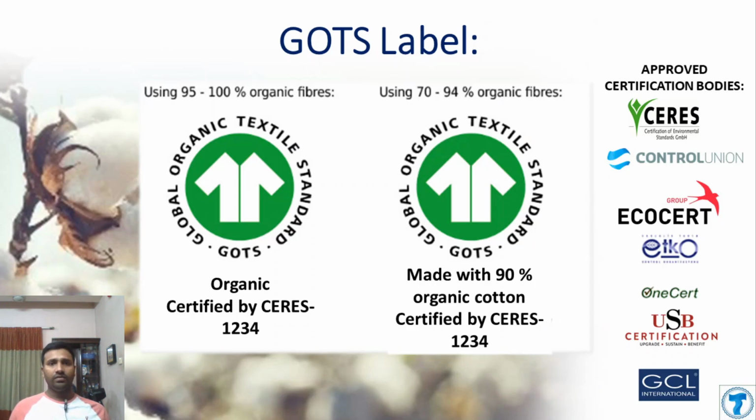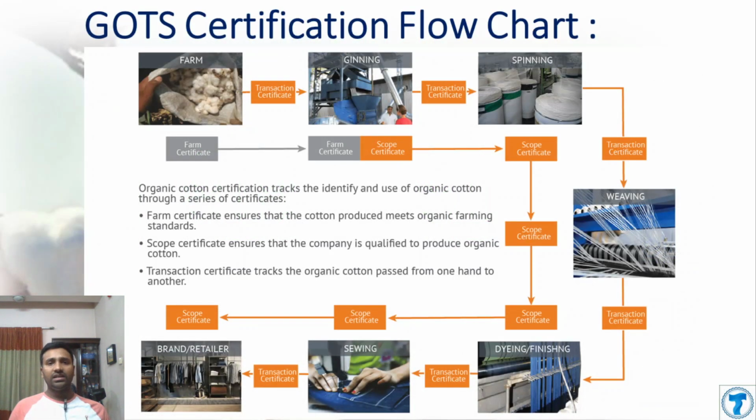If we discuss the certification process, there are three types of certification: one is the farm certificate, another is the scope certificate, and the last one is the transaction certificate. The farm certificate is given to the organic cotton producer, showing that the farm is producing organic cotton under a certain standard.